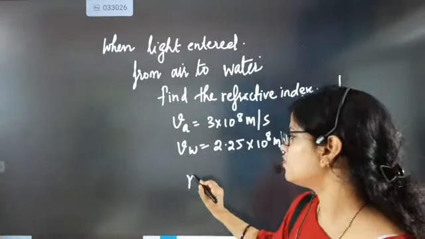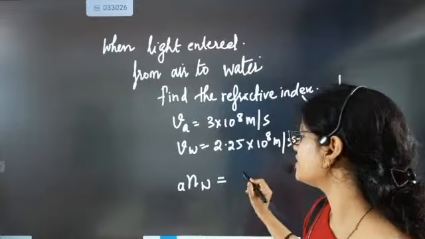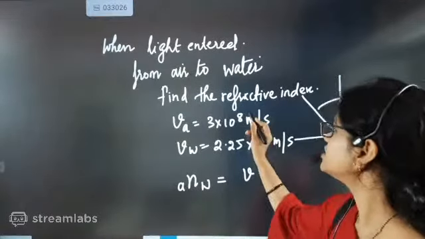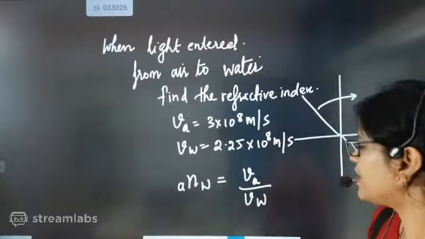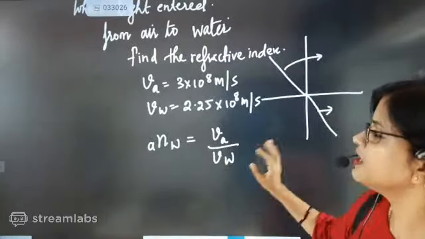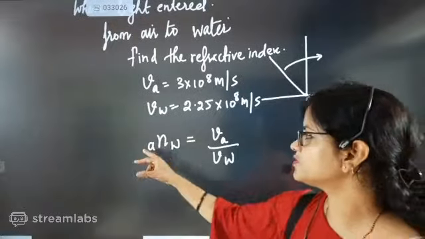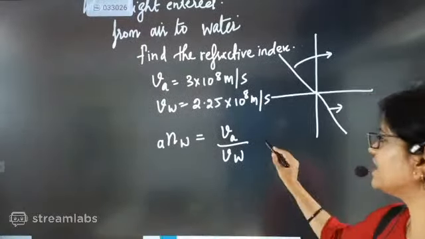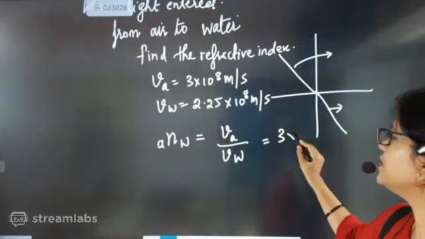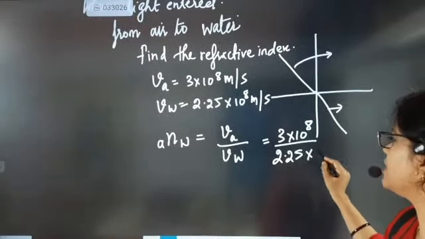You will say that the refractive index from air to water will be the speed of light in air by the speed of light in water. Now you have to just write the formula. The refractive index of water with respect to air is equal to the speed of light in air by the speed of light in water. So this becomes 3 into 10 to the power 8 by 2.25 into 10 to the power 8.